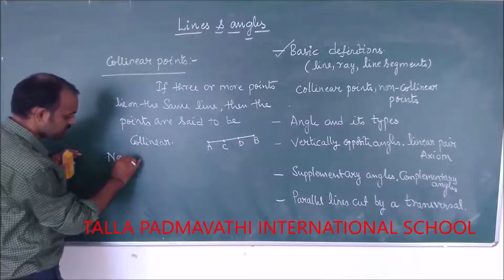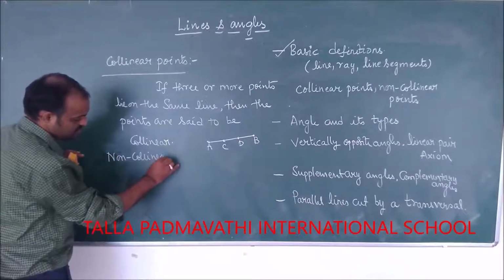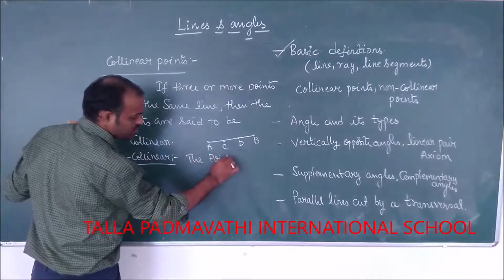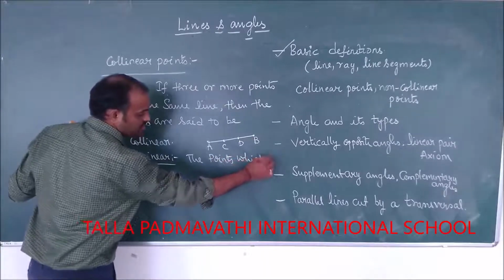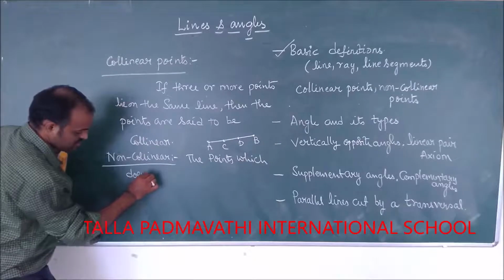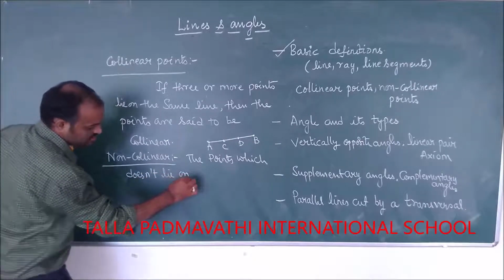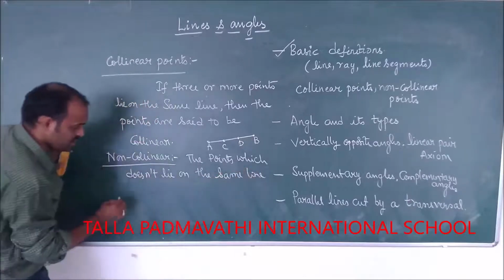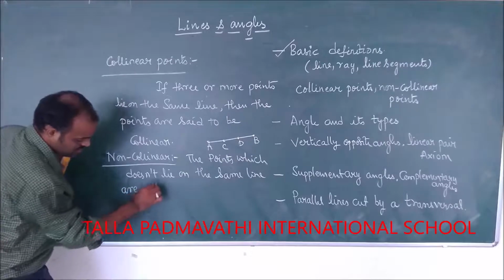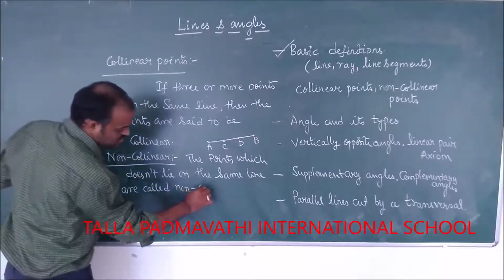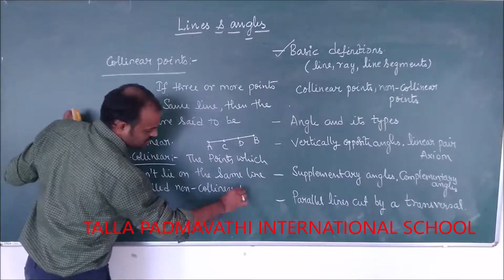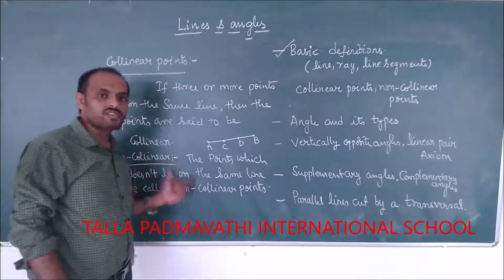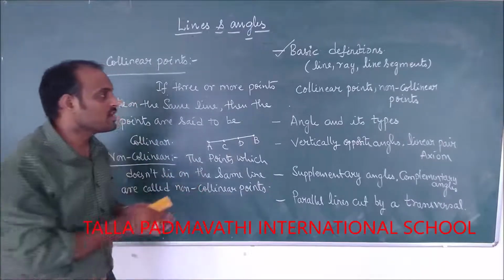Non-collinear means the points which do not lie on the same line are called non-collinear points. The points which don't lie on the same line are called non-collinear points.